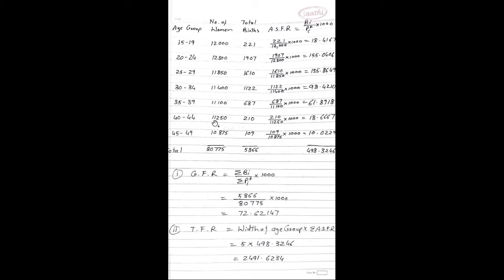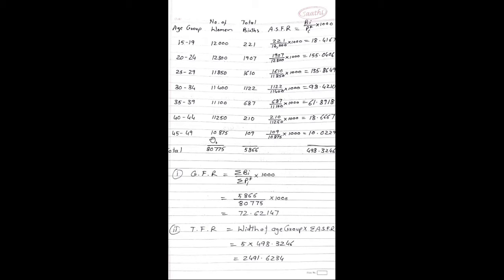Next age group is 40 to 44. Number of women are 11,250. Number of births are 210. ASFR calculations, 210 divided by 11,250 into 1000, which is equal to 18.6667. Last age group is 45 to 49.